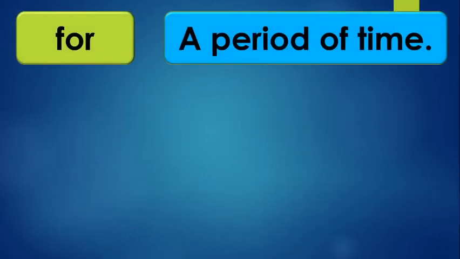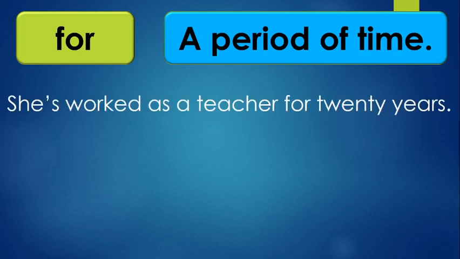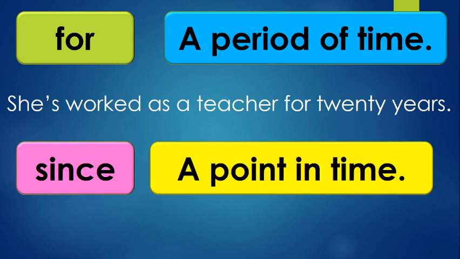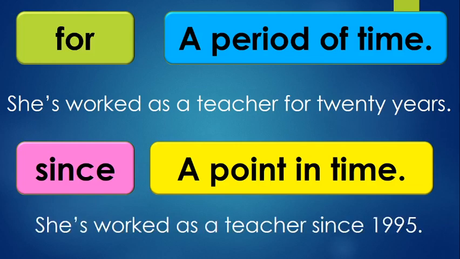We use for to express a period of time. She worked as a teacher for 20 years. When we use since, it is for a point in time. She's worked as a teacher since 1995.